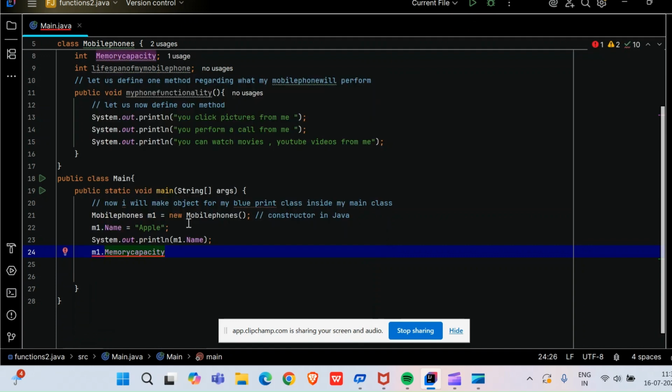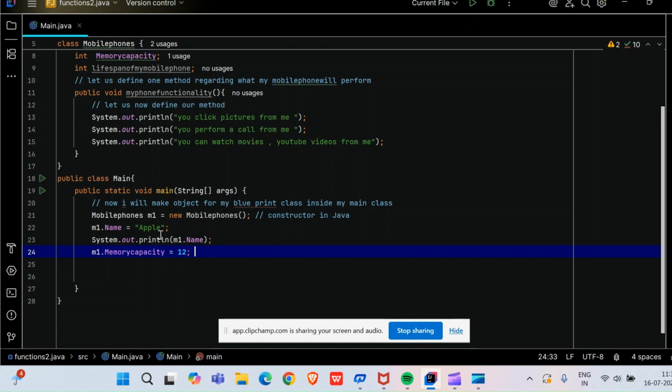So m1.memoryCapacity got selected. One red line is coming here. Why is one red line coming? It is telling me to declare. So how much memory capacity do I want to give? Let it be 12 GB, let it be 12. Here only 12 will come.